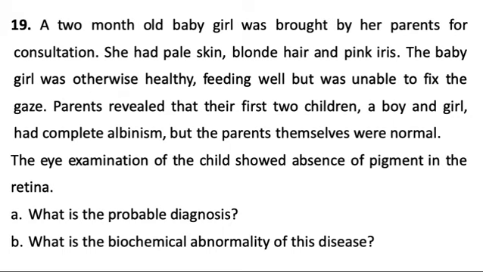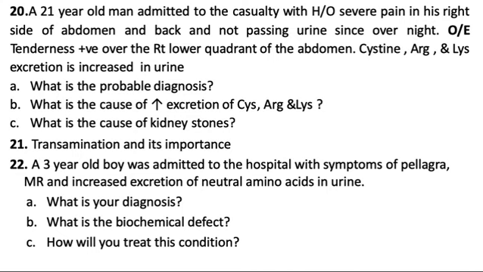The eye examination of the child showed absence of pigment in the retina. What is the probable diagnosis? What is the biochemical abnormality of this disease? This case report also we have already discussed in the previous classes, right? Next, you have another case report.